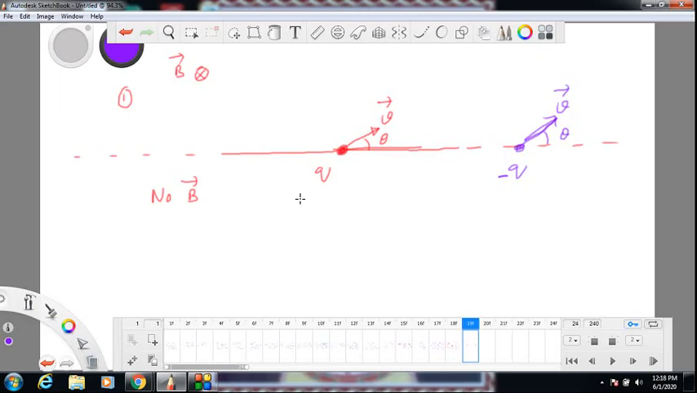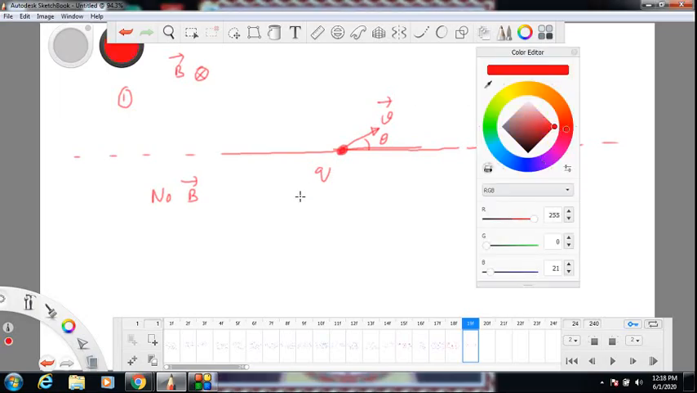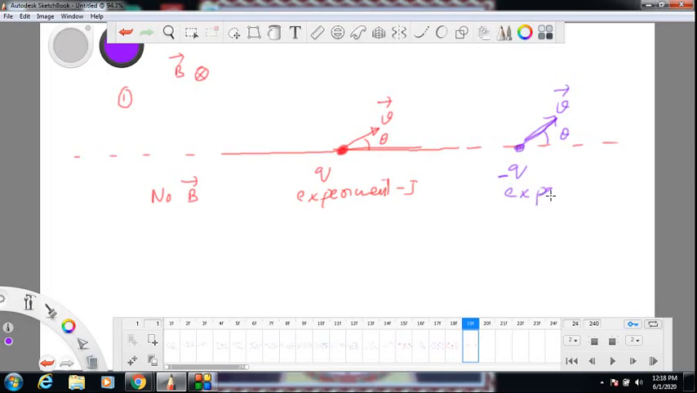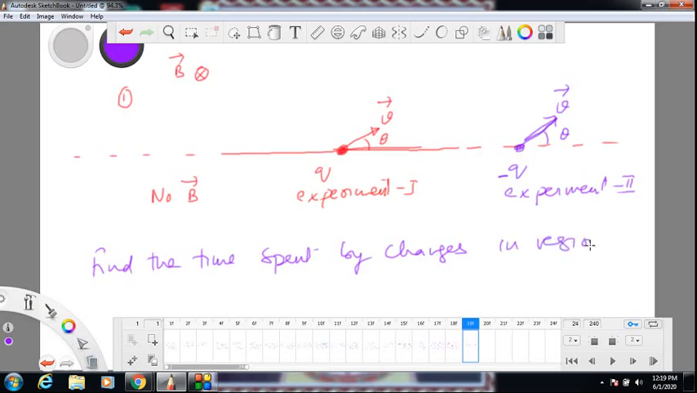Okay, this is experiment 1, and I call the other one experiment 2. Question is, find the time spent by the charges in the region of magnetic field in both experiments.